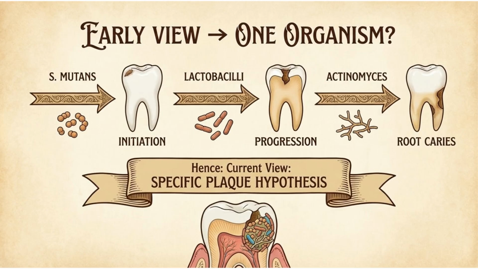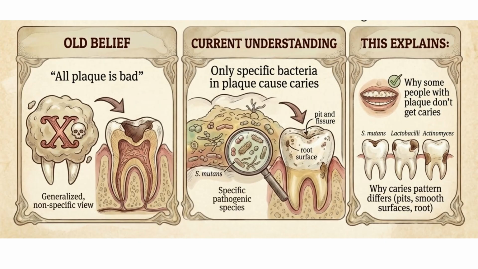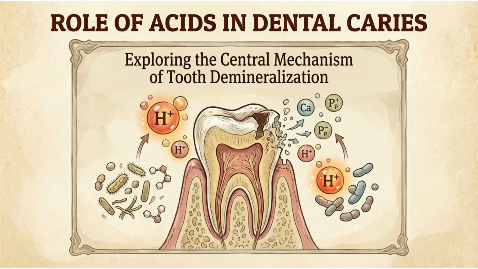Summary of role of microbes in dental caries. Smooth surfaces, pits, roots, and dentin each select different bacteria, proving caries is site-specific and microbiologically diverse, involving initiation and progression of the disease. The role of plaque should be correlated with the role of microbes as well. Earlier it was considered that all plaque is bad, but current evidence suggests that certain bacteria in plaque cause caries. Now we move on to understanding how the acids produced by microorganisms result in tooth demineralization.